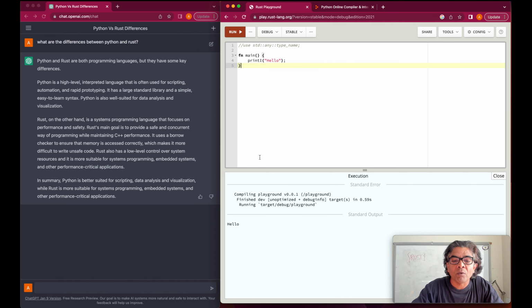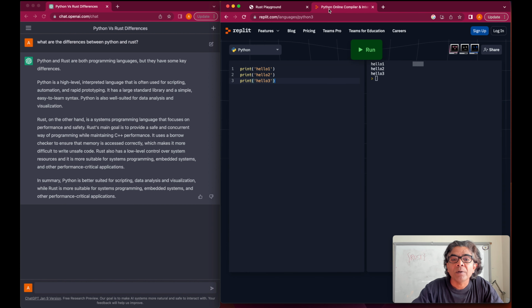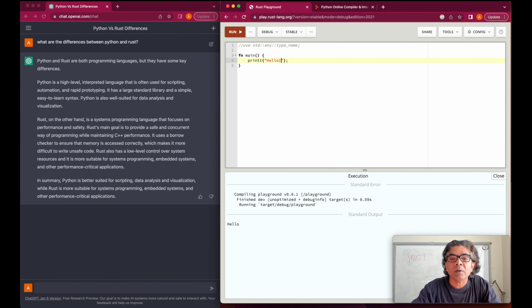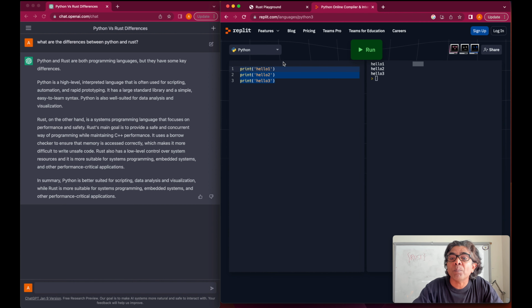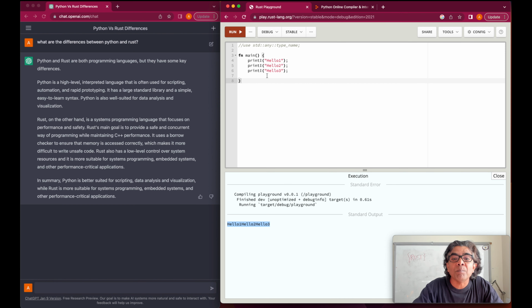Versus when I write similar code in Rust, for example hello 1, hello 2, hello 3, and I run this code, you will see that the code is being compiled. And after compilation, the results are listed here. So this is the interpreted language, and here is the compiled language. So that's the first difference.